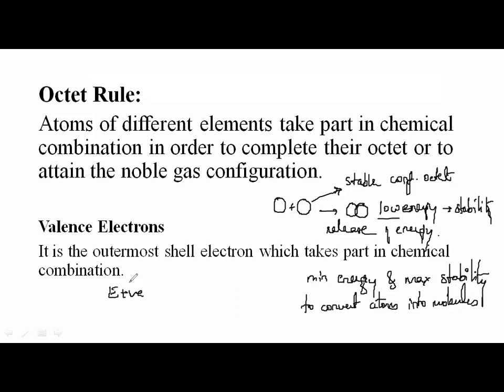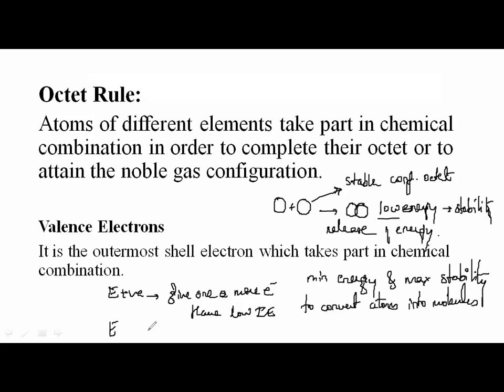Electropositive atoms means what? They tend to lose electrons, right? The atoms of electropositive elements give up one or more electrons easily. Therefore, when I say they give up one or more electrons easily, they have low ionization energy, correct?